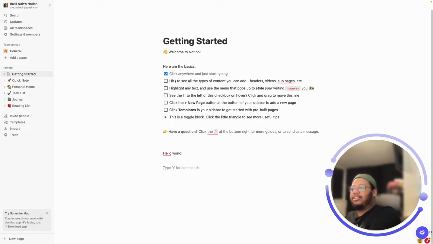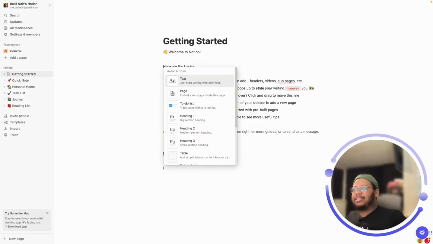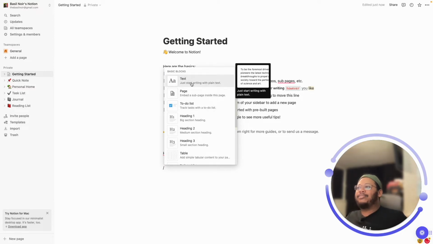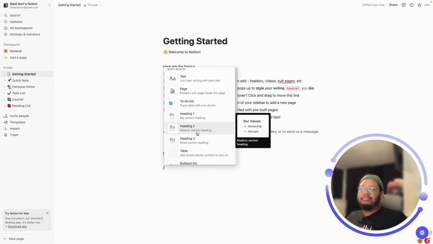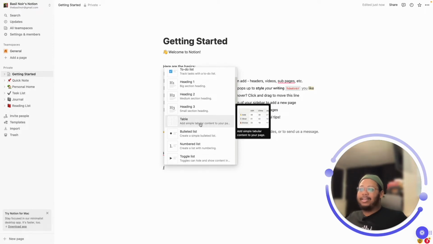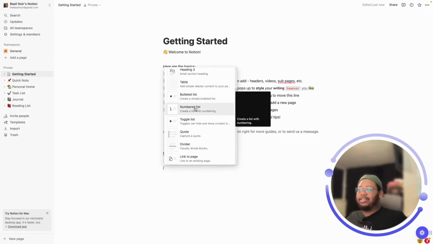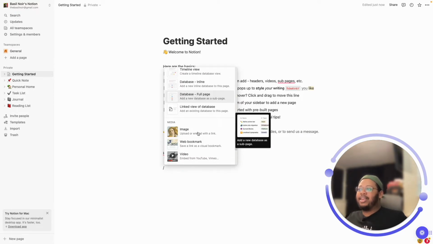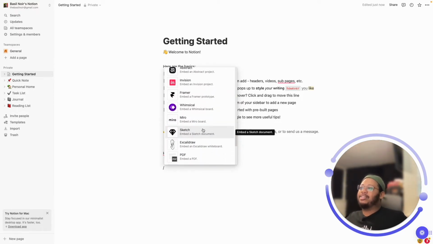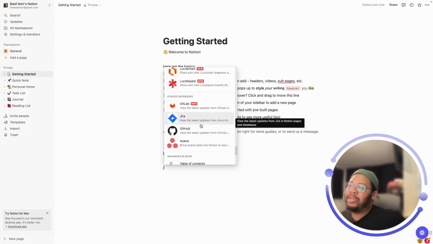Right here on the screen, it says type slash for commands. So I type a slash and you've got text. You could embed a subpage here. You could add a to-do list, a heading, like various heading sizes, a table if you wanted to, a bulleted list. So you have a lot of options for different types of things that you could insert into your page.